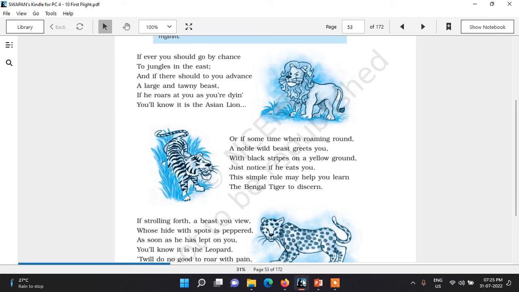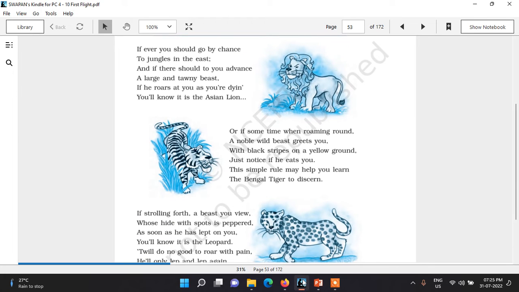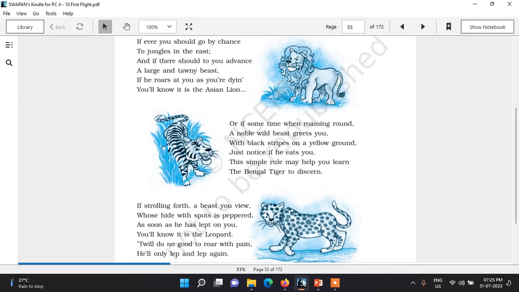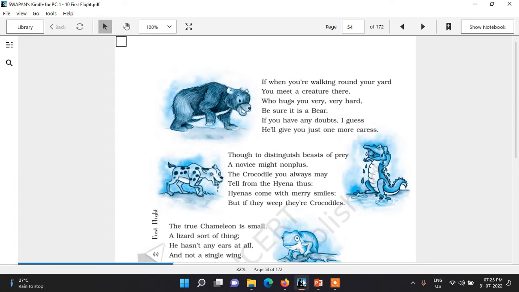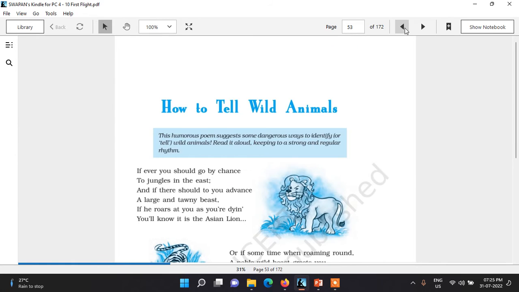Similarly in the third stanza also, view AA, peppered, leopard BB, pain, again CC. Similarly in the next stanza, here also we can see the same rhyme scheme.